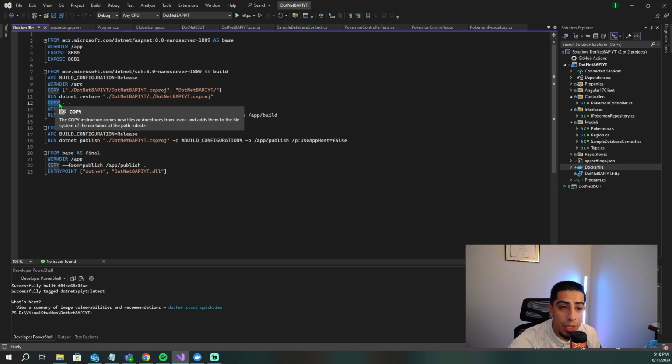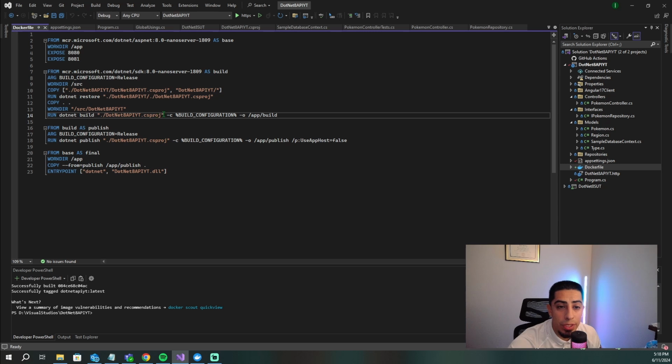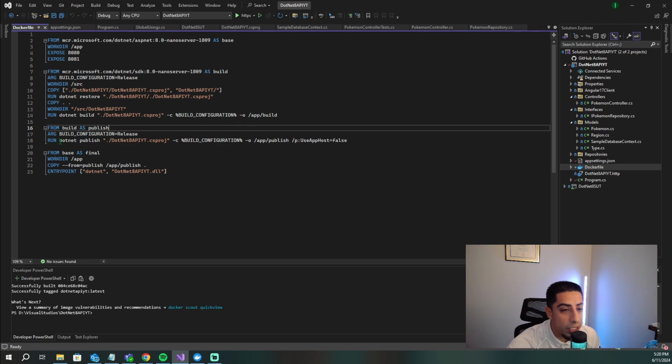We then copy, and then again set our working directory to the source .NET API YT, which is this project file. And then we're going to run dotnet build, and we're going to build the CS project. Our release configuration is what's set in this, so here to here. And then app/build is where it's being sent to, and that is the output flag. And now we get to this step. In this step, we basically are taking a build from up here, and we want to set it as publish. So we want to publish a release build. So again, we set the configuration, and then we're just running a command, dotnet publish, our CS project file, and then we take the release build, and we have our output.